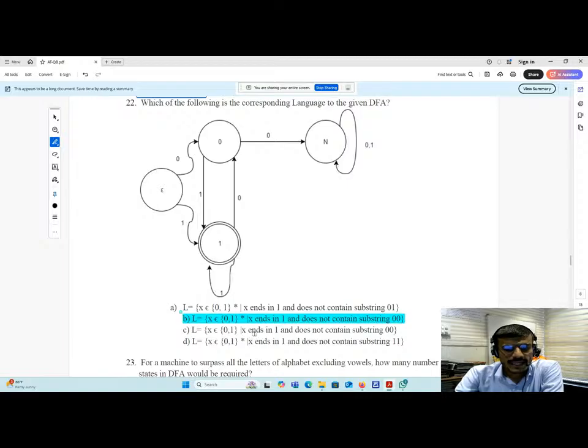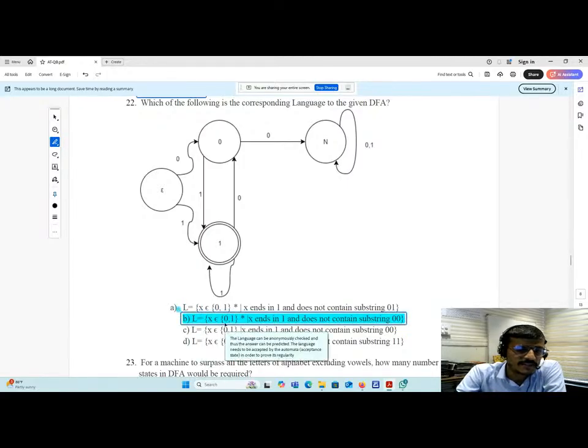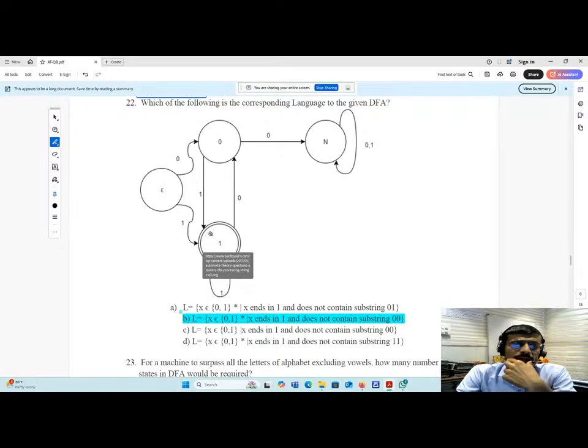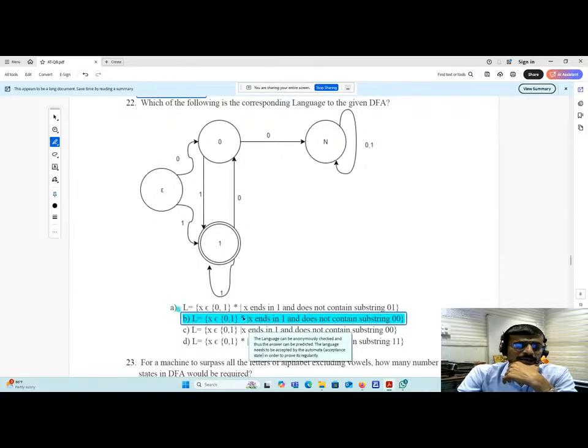What are they given? x ends in 1 and does not contain substring 00. So what is the basic difference between B and C? In the case of B, we perform the Kleene operation. You can see here (0,1) Kleene star, and here is only (0,1). But if you see, it is going to end with 1. Again, it will be reading this 0, and then by reading 1, it will go to this position. So looping is possible over here, so that star must be considered.